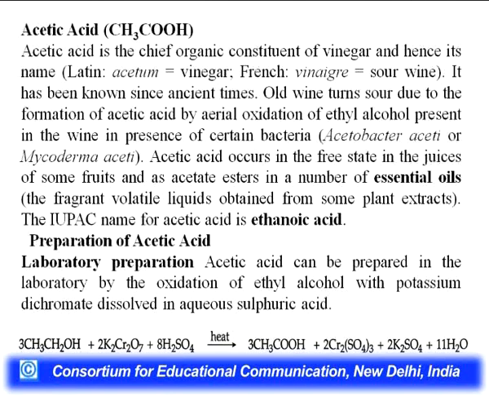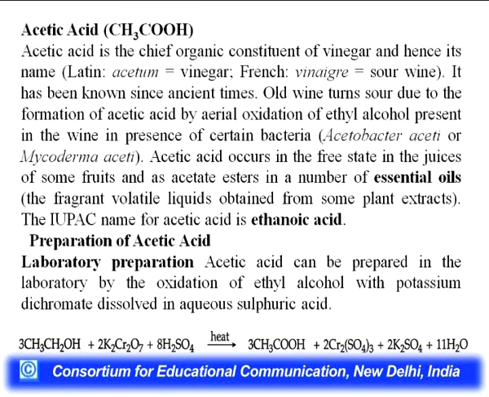Old wine turns sour due to the formation of acetic acid by aerial oxidation of ethyl alcohol present in the wine in the presence of certain bacteria like Acetobacter aceti or Mycoderma aceti. Acetic acid occurs in the free state in the juices of some fruits and as acetate esters in a number of essential oils, the fragrant volatile liquids obtained from some plant extracts. So, the IUPAC name of acetic acid is ethanoic acid.